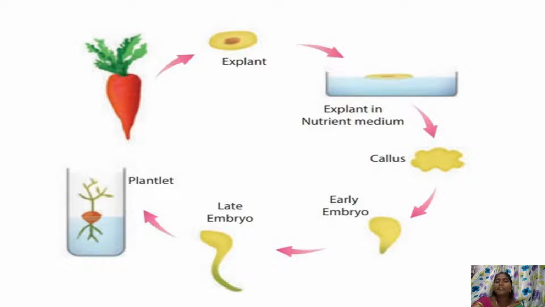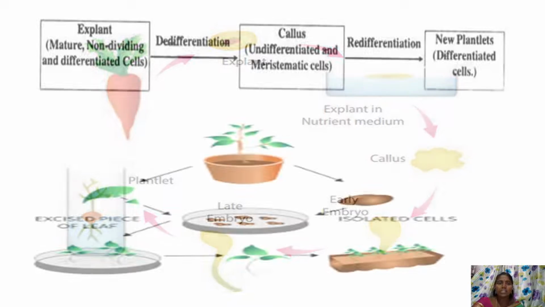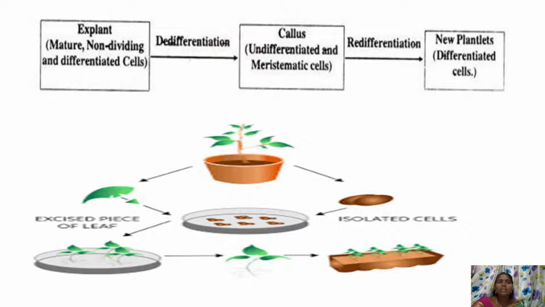Let's see here. We can see the single cell taken from the explant. It has the potency to develop into a whole plantlet. So this ability of single plant cells to develop into a whole plant is called totipotency. The explant, from mature non-dividing or differentiated cells, forms a callus, an undifferentiated and meristematic cell mass.